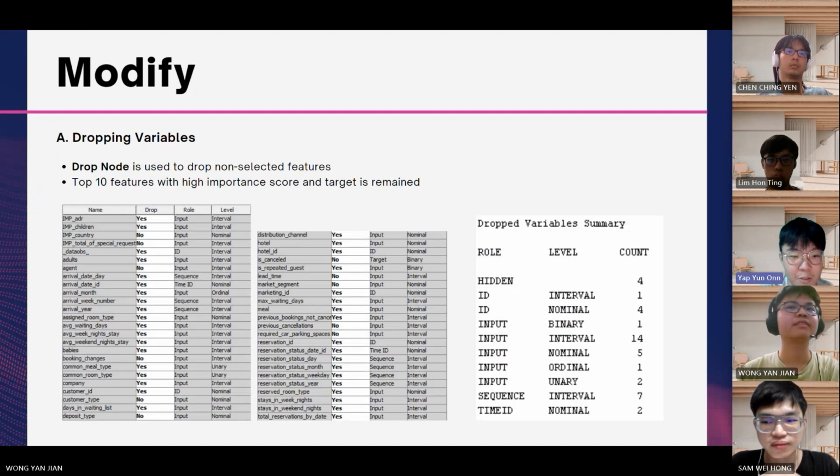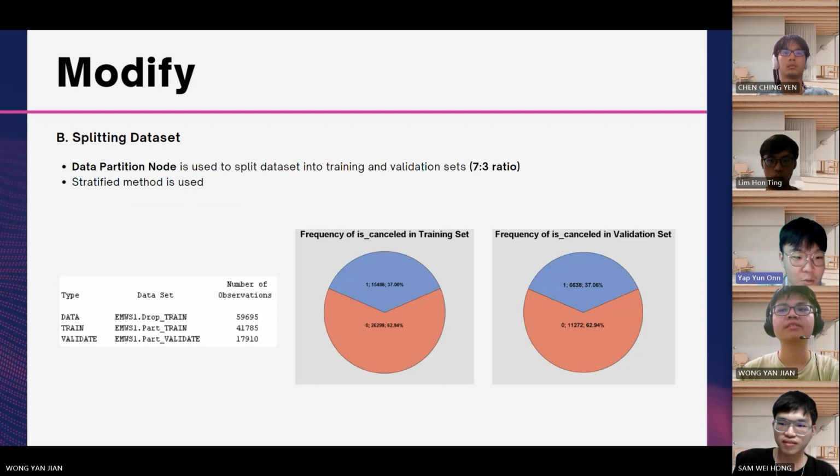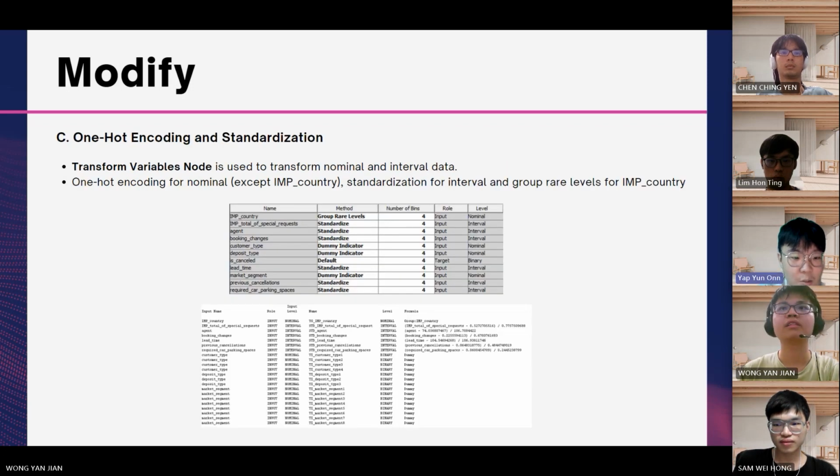For the modified part, a drop node is used to drop non-selected items based on the results from variable selection using decision tree. The target and the top 10 variables with the highest importance scores are selected out of 47 variables. Next, we use the data partition node to split the dataset into training and validation sets in a 7:3 ratio using the stratified method. The last modification is one-hot encoding and standardization. We use the transform variable node to transform nominal and interval data. The figures below show how we set the method of transformation for each variable.